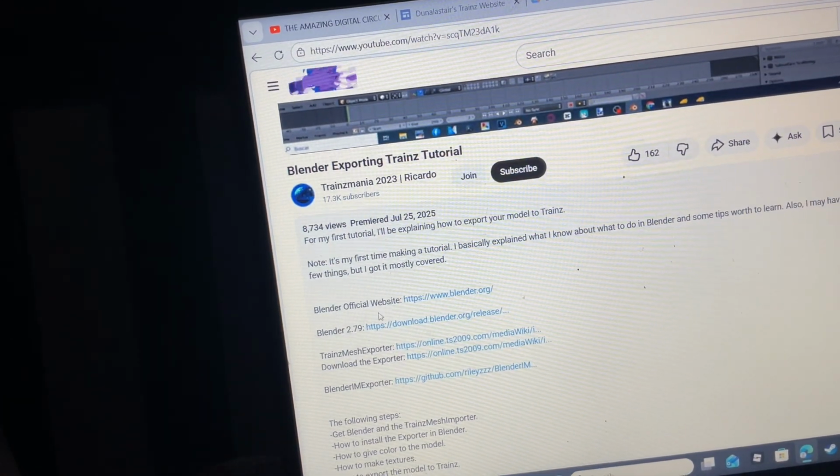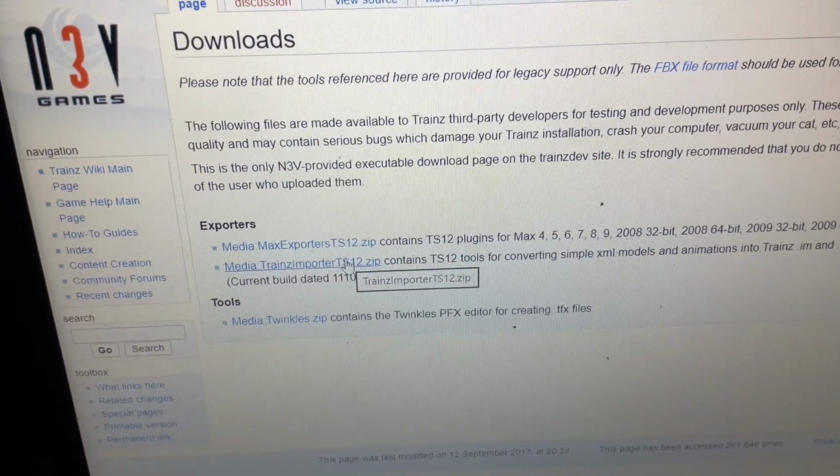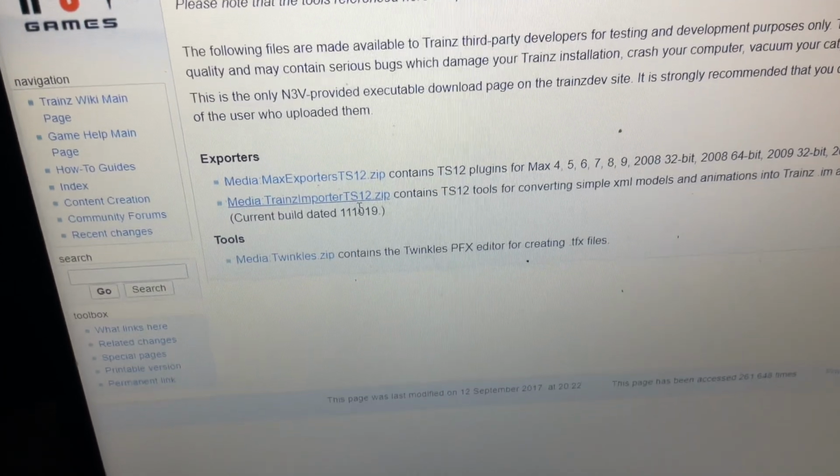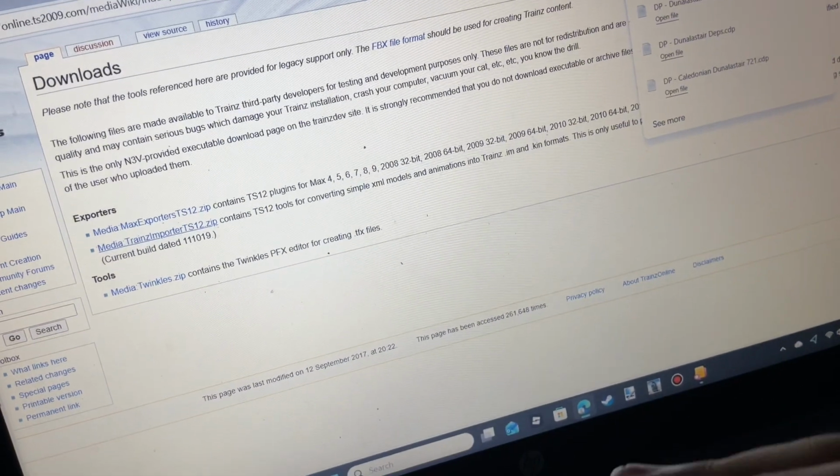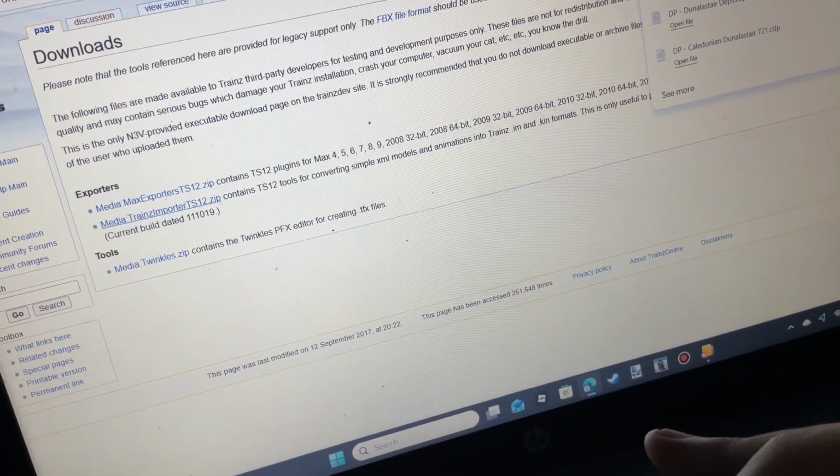Basically, you're gonna want to get the trainz mesh exporter. Now keep in mind, I've already done this, so just wanted to let you know. Basically, I recommend downloading the trainz export 2012 train simulator 12 thing. Once you have it downloaded, open up the folder where it locates to it.